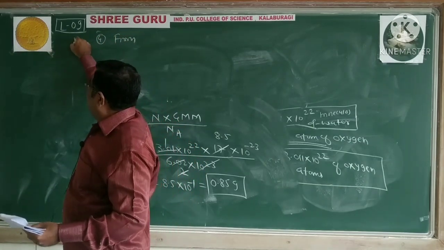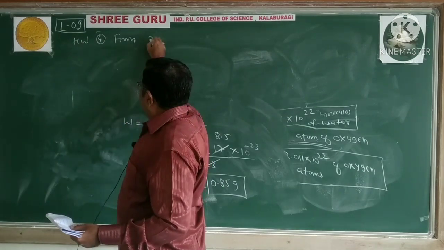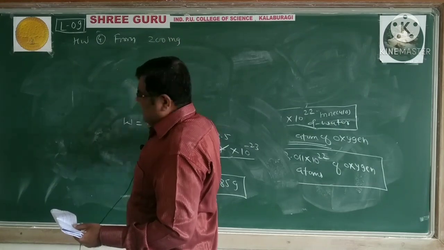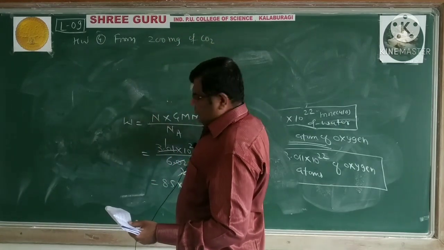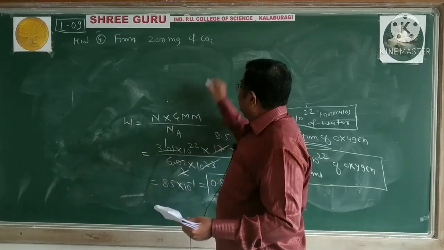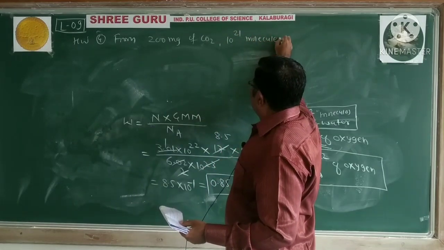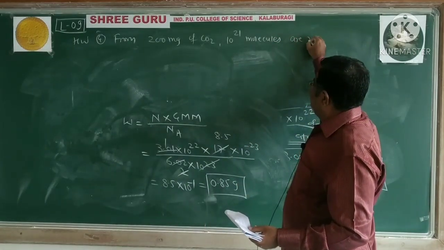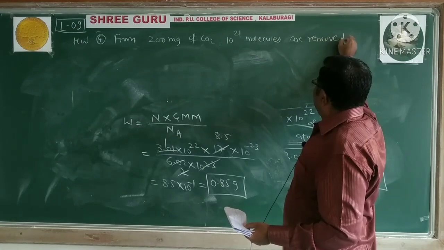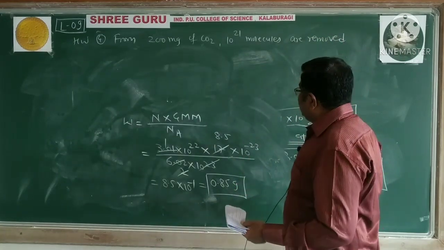This is for homework. From 200 milligram of CO2, 10 raised to 21 molecules are removed. From a 200 milligram sample of carbon dioxide, 10 raised to 21 molecules are removed.